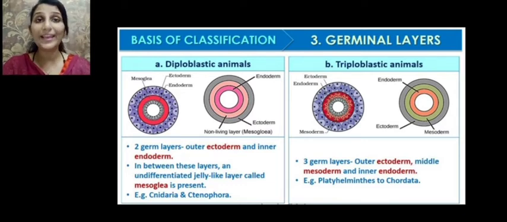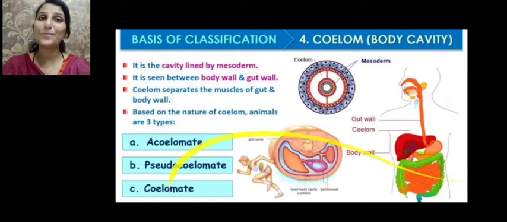Whereas if there are three germ layers in the embryo from which all the organs are developed, they are called triploblastic animals. And what are the three germ layers? The outer ectoderm, the middle mesoderm, and the inner endoderm. All the animals belonging to phylum Platyhelminthes to phylum Chordata are triploblastic. So based on the number of germ layers, there are two types of animals, diploblastic and triploblastic.